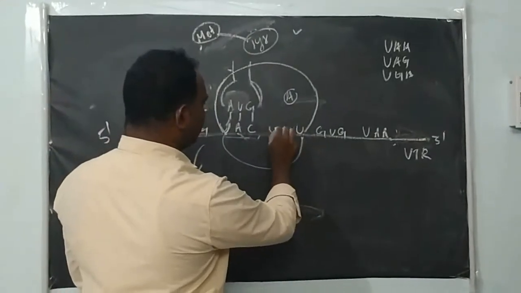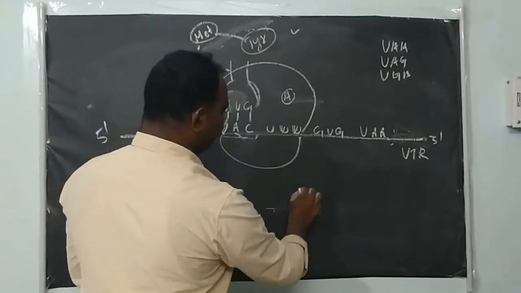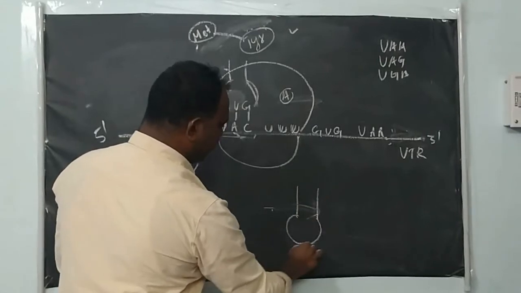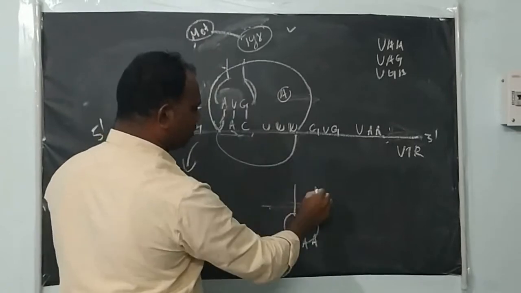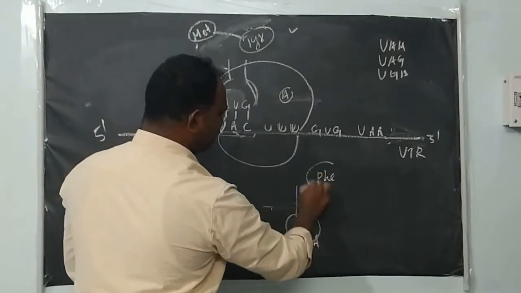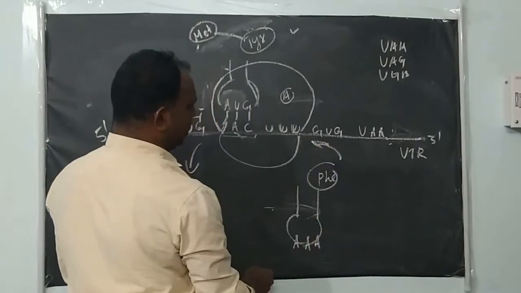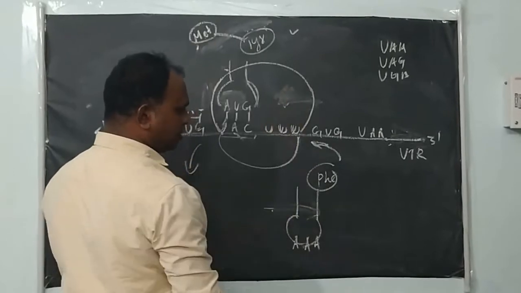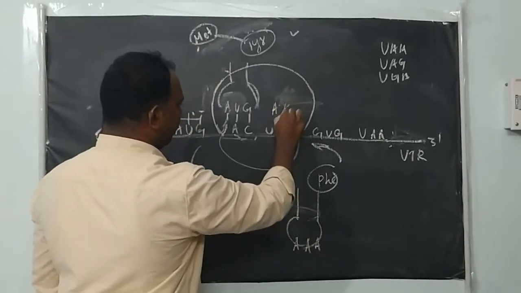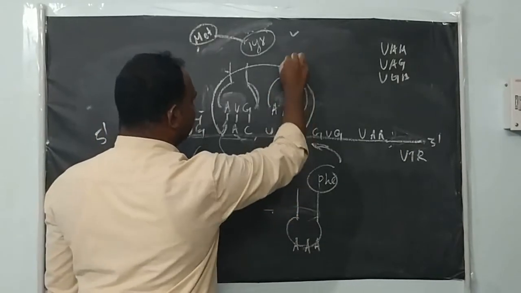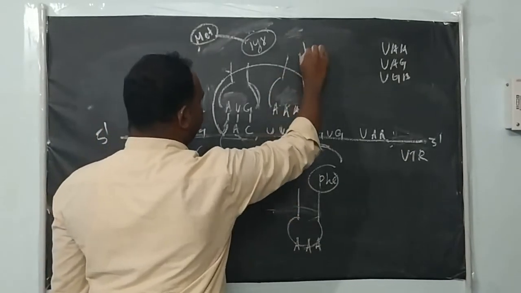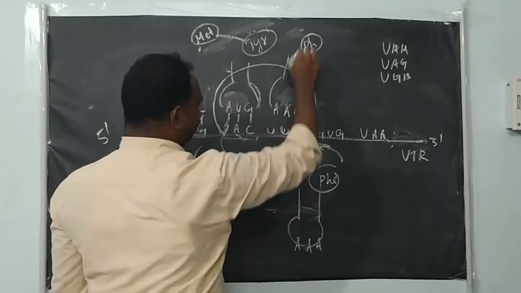Like you see, the codons are there. The corresponding tRNA, how does the anticodon look? A, U, which now codes for phenylalanine. So this tRNA will come and bind here. At the A site of this ribosome complex, this is the anticodon which carries the respective amino acid. Here the amino acid is phenylalanine.